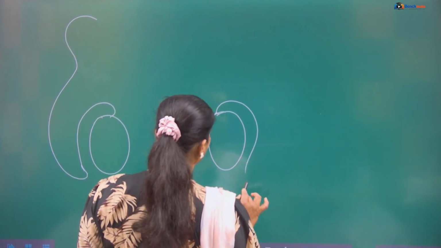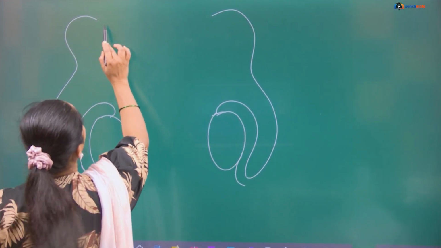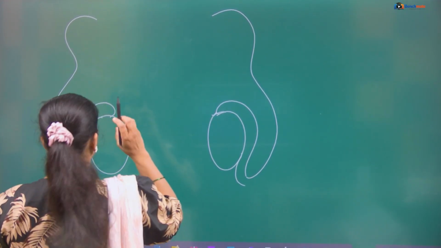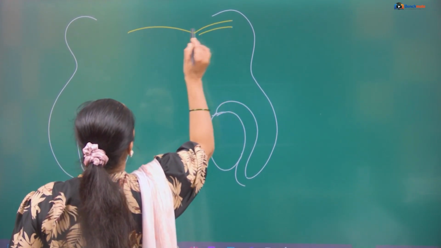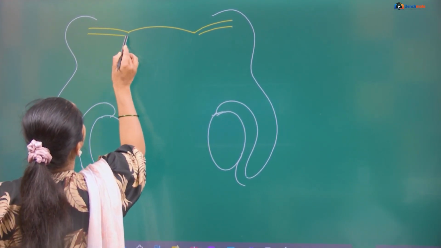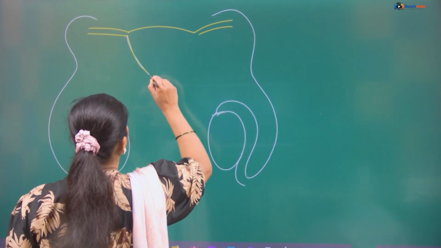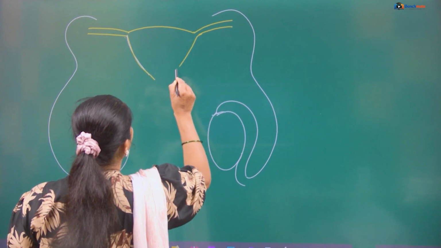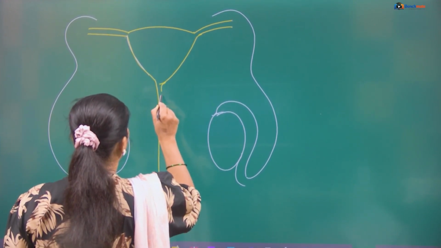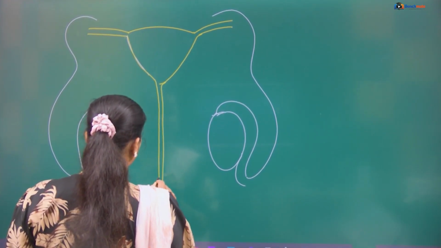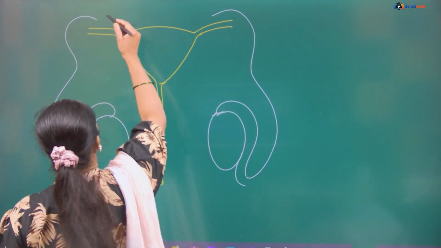Here also the same thing, show the tube like this. Then draw the urinary bladder, then the urethra, then the urethral meatus.